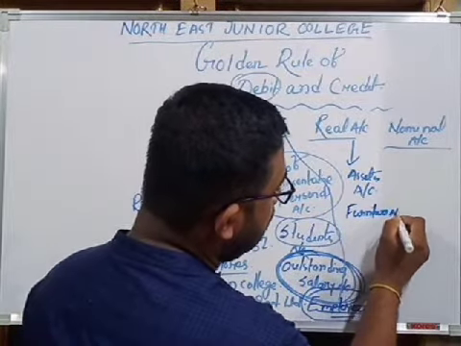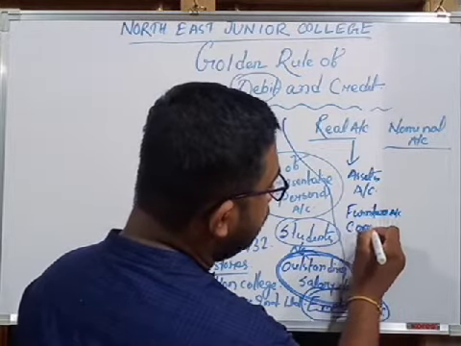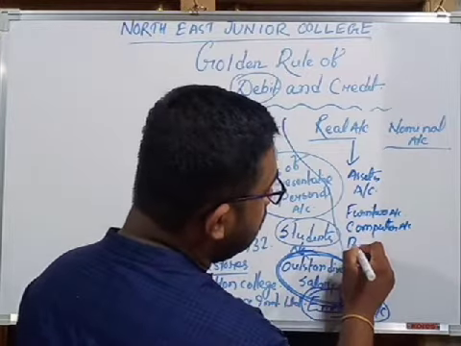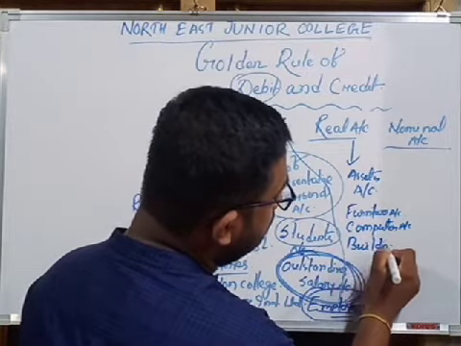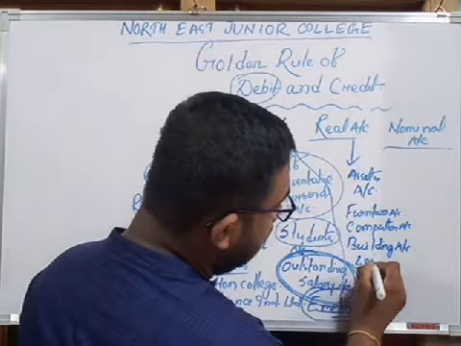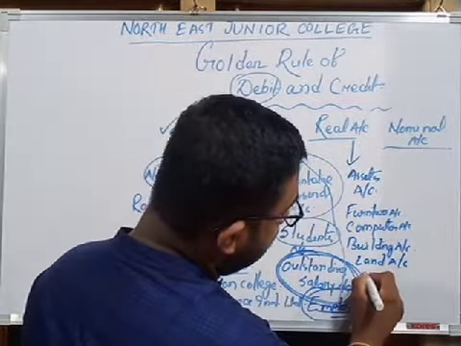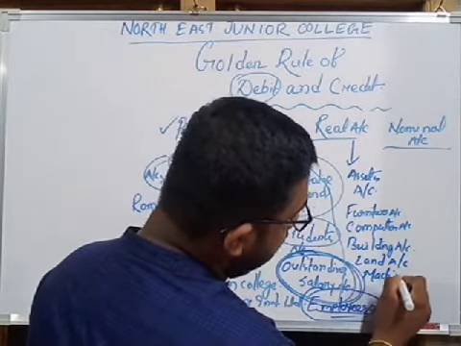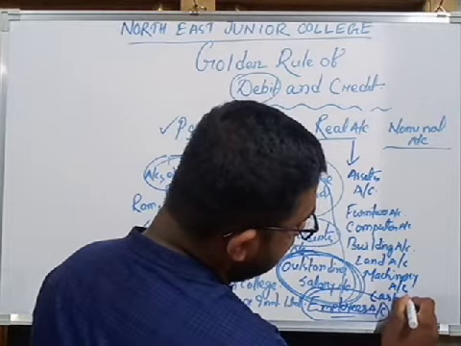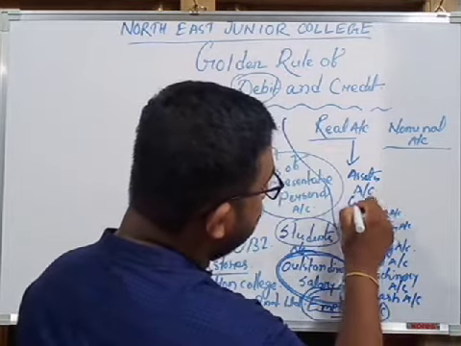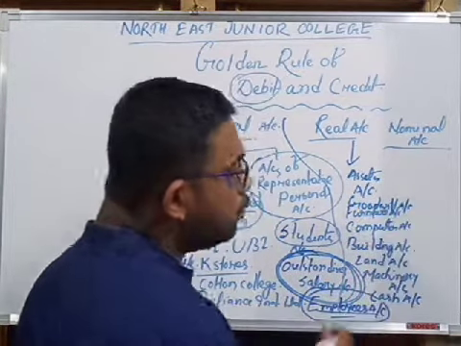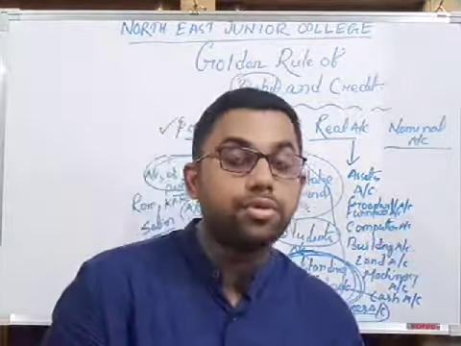Next, computer account. Next, building account. Next, land account. Next, machinery account. Next, cash account. Next, goodwill account. Goodwill, I know what goodwill is, you know what goodwill is.